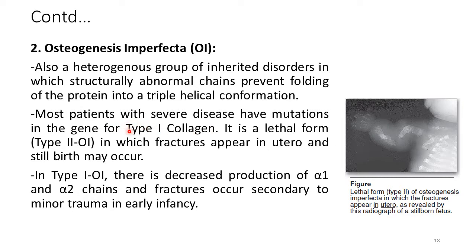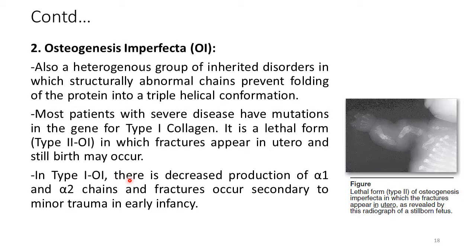So, in the severe form of this disease, type 1 collagen is affected, and it is a lethal form of the disease, which means that it is not compatible with life. Fractures appear in utero and stillbirth occurs, and this lethal form of osteogenesis imperfecta is known as type 2 osteogenesis imperfecta.